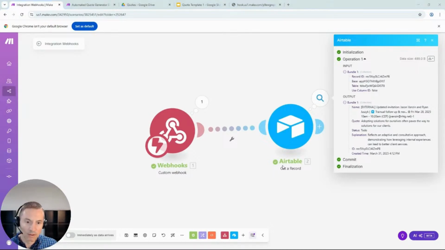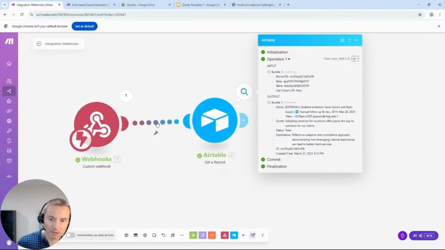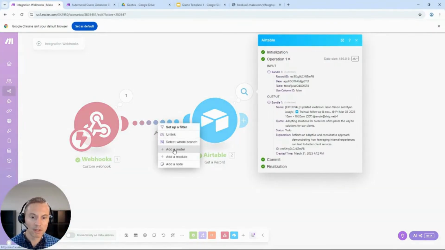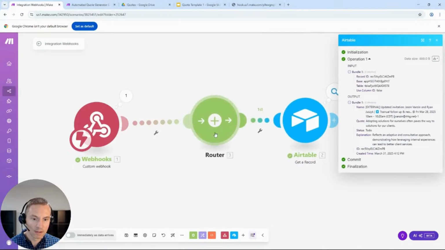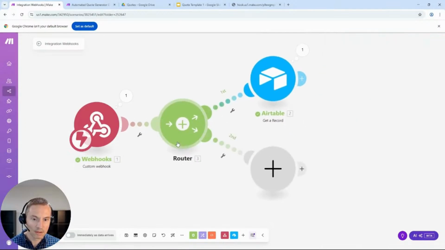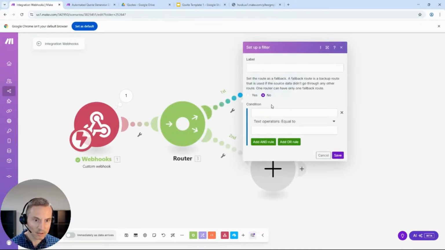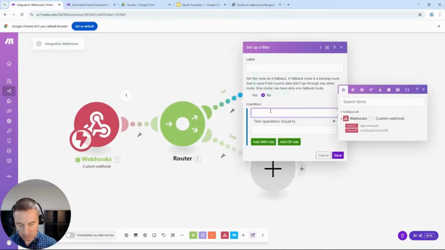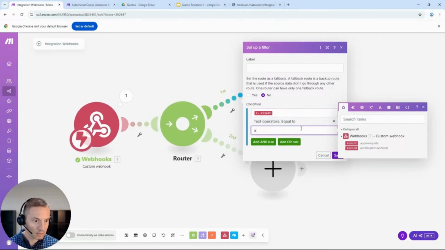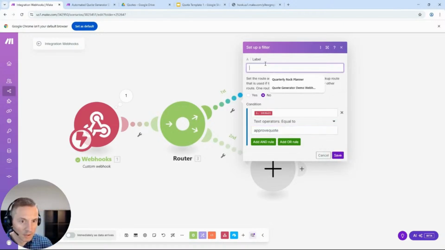Now, we're going to want this webhook to work for multiple things though. So what we want to do is create a router. Let's add a router and let's add a second option. This one up here is going to be our approve quote. Say result is approve quote. You can see that's what came over. So we'll say approve quote.